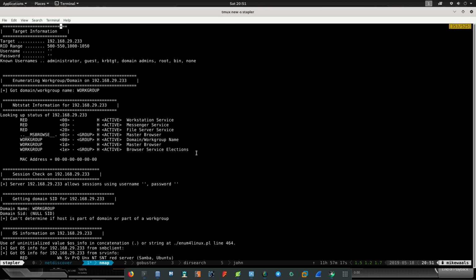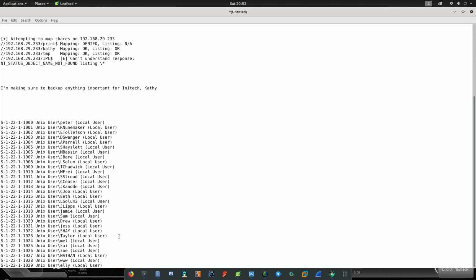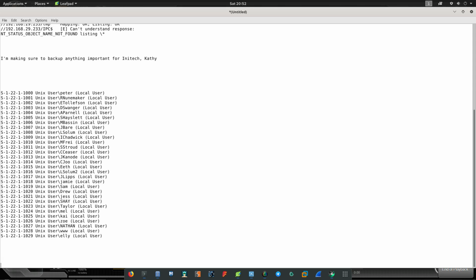Yeah, this is also useful. This tells us that this is a file server service running on domain name RED, so that means there will be folders which are shared, which we can use to get more information. Okay, now we have all the users.